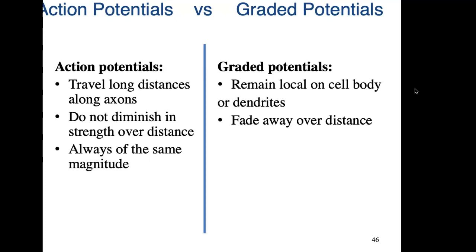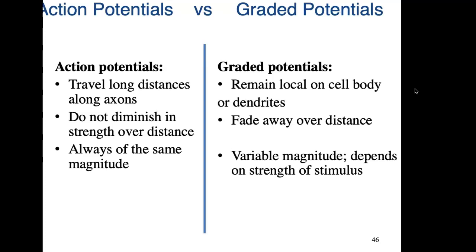The action potential always is of the same magnitude. It either gets up to that plus 30 millivolts or it doesn't. So it's of the same magnitude. Whereas the graded potential can be of a variable magnitude depending on the strength of the stimulus. If the mosquito lands on you, that's a very small stimulus. If the hammer lands on your hand, then that stimulus is way more intense. And we're going to talk about how those look at the physiological level.